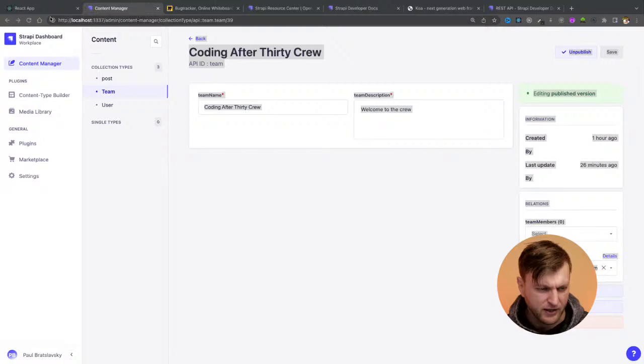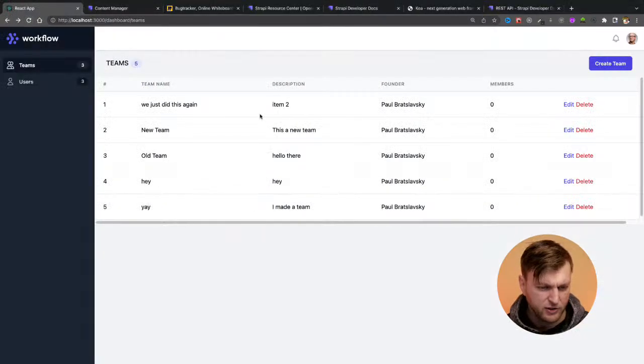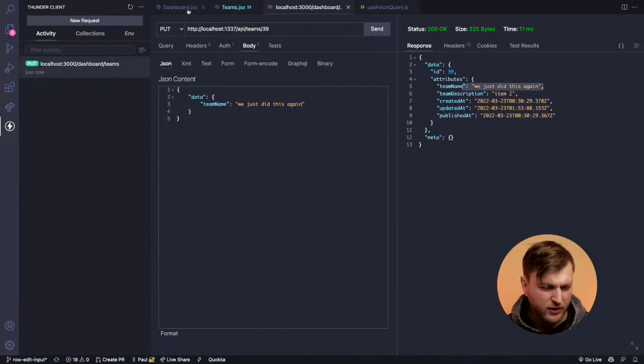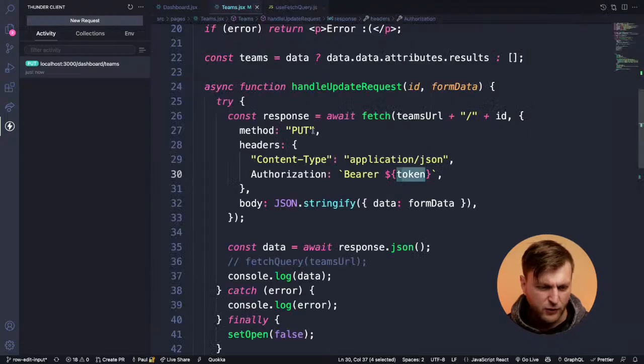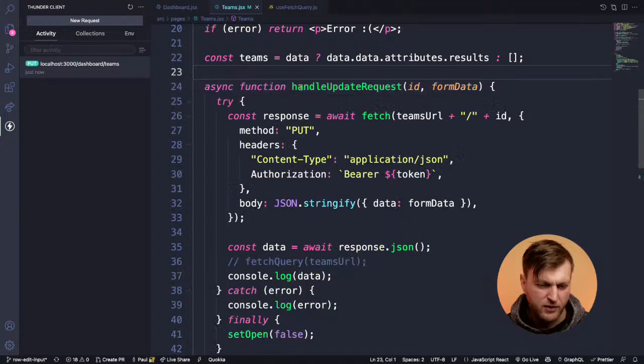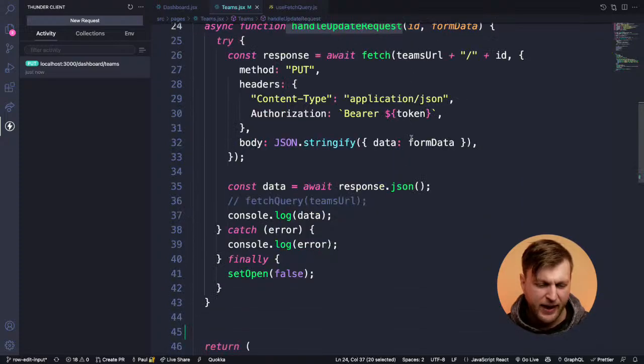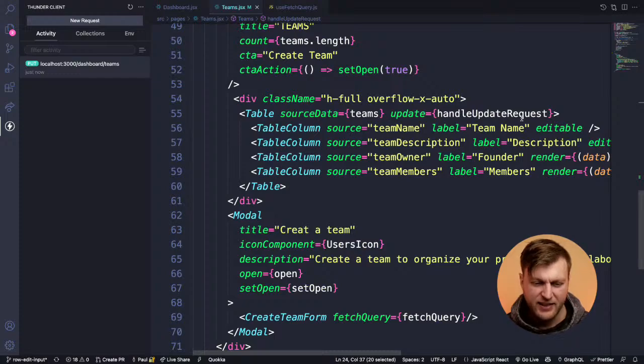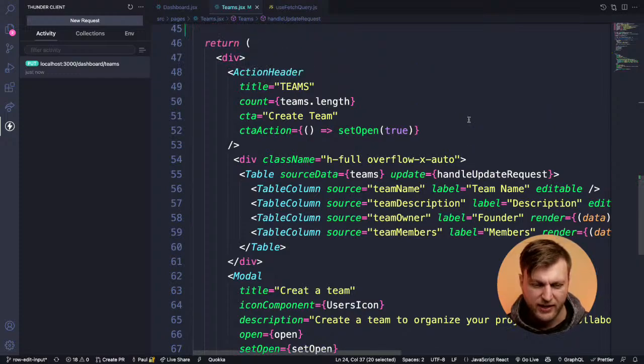So if we go back to our application and refresh, like, check this out, we just did this again. We changed that. And so basically, if you look at our code, and if you guys have questions, let me know, and I'll take a look at the comments in just a second. So if you look at our teams folder, teams file here, we have an async await function here called handle update request, and I'm passing this into my table because that's where I'm checking for the changes. I'll show you that in a second.